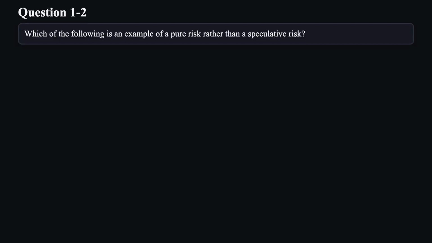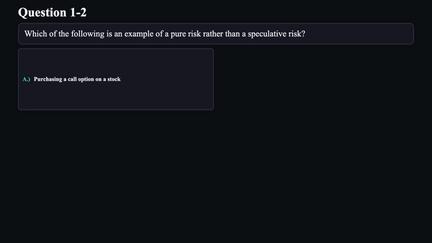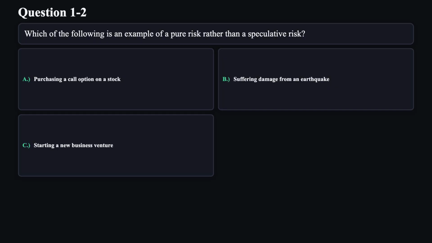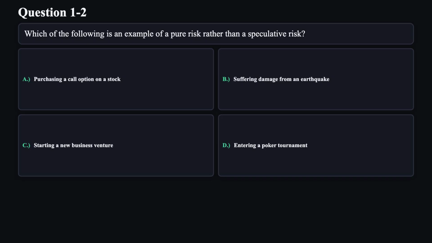Question 2. Which of the following is an example of a pure risk rather than a speculative risk? A. Purchasing a call option on a stock. B. Suffering damage from an earthquake. C. Starting a new business venture. D. Entering a poker tournament.